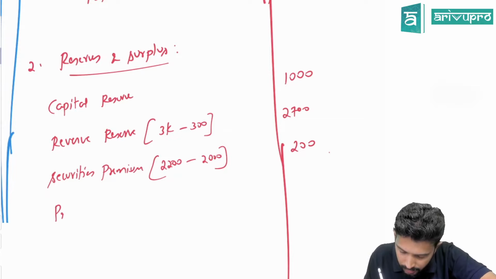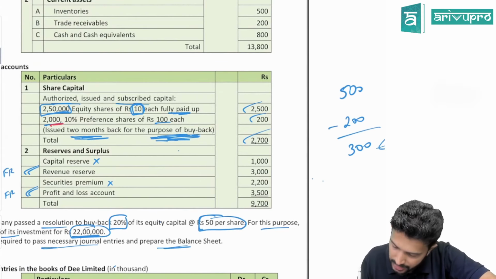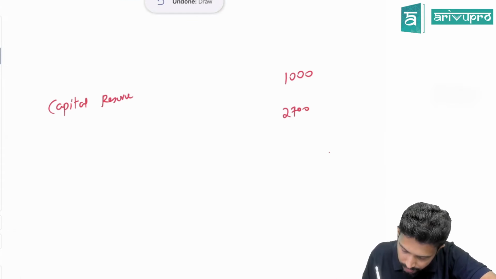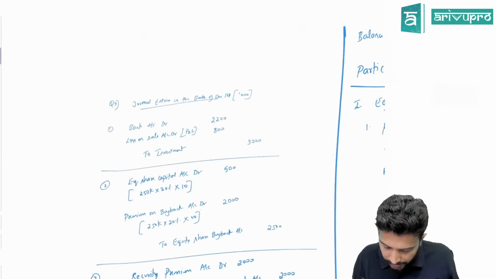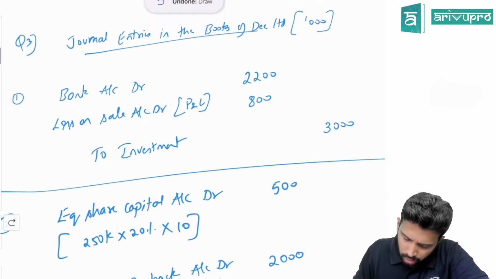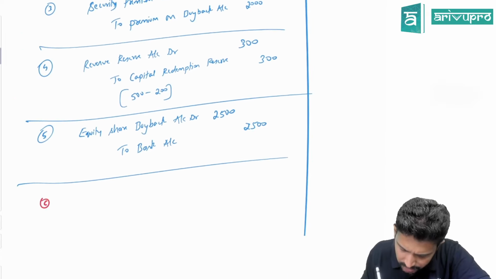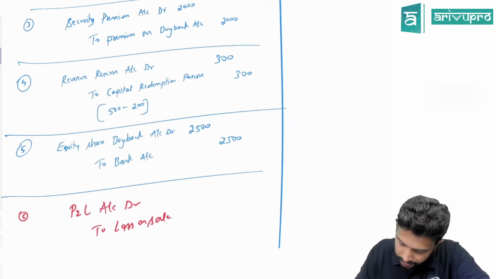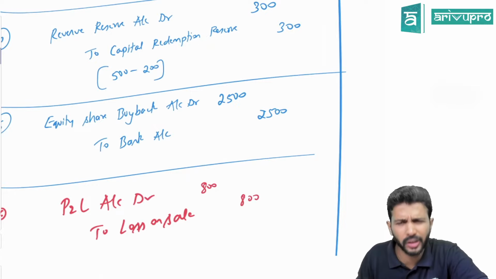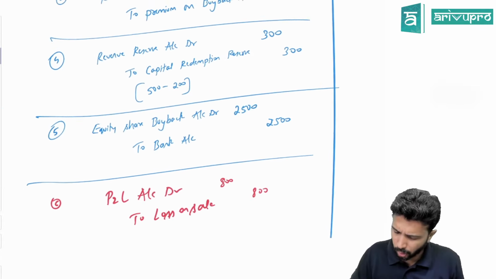After that they have given P&L, right? The balance of P&L given is 3500. Just check the journal entry, that's all. One, I think you had a loss on sale of investment. That if you want, you can pass. I think you can have passed an entry for this. Or here only, instead of saying loss on sale debit, directly you can debit P&L only. That is also okay. Since I have not done that, here one more entry I can pass. That is P&L account debit to loss on sale. How much is that loss on sale? 800. Or in the first entry only, instead of loss on sale, use directly debit P&L. That is okay.